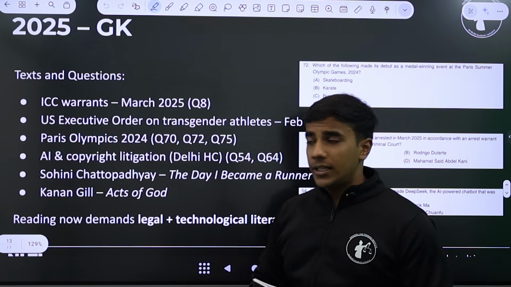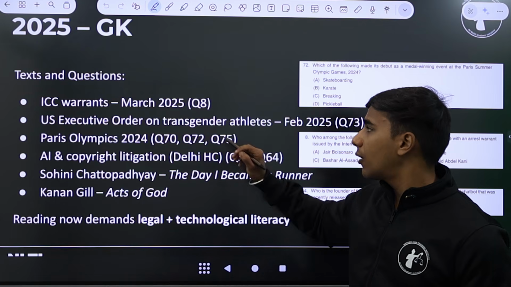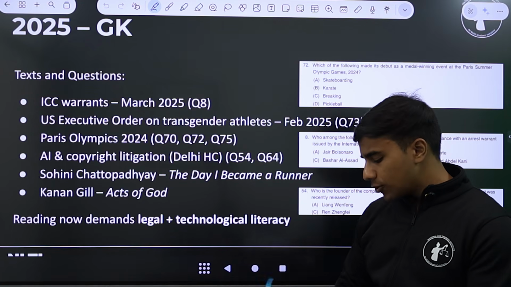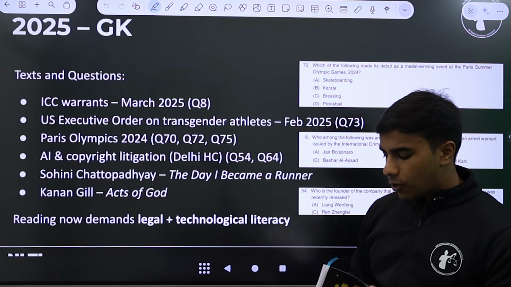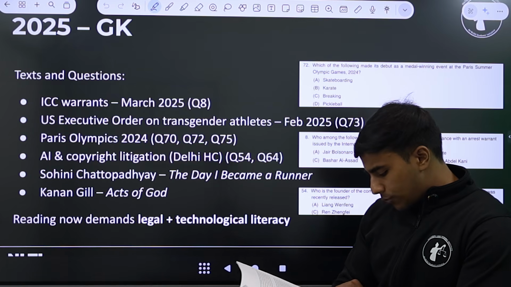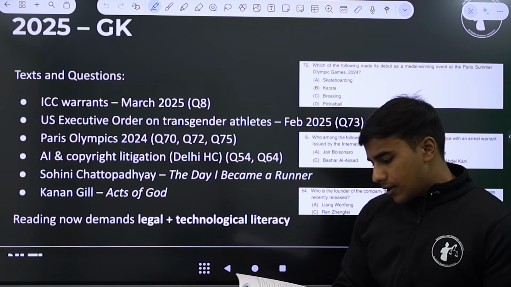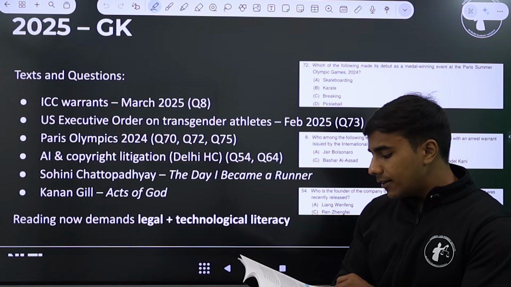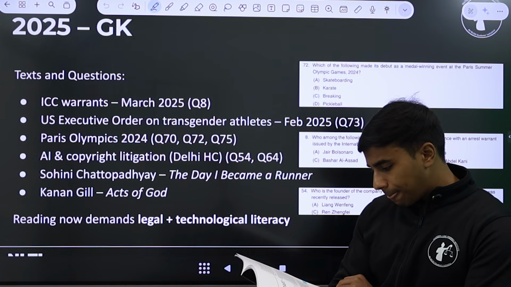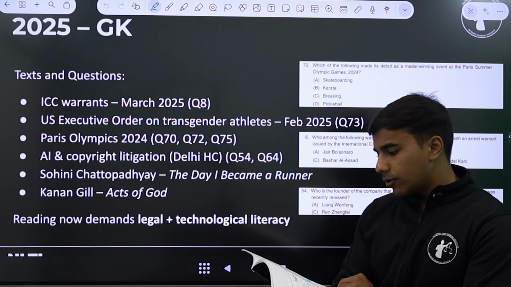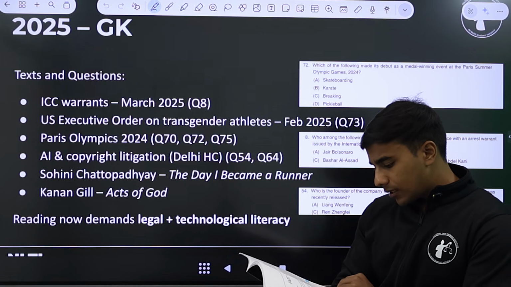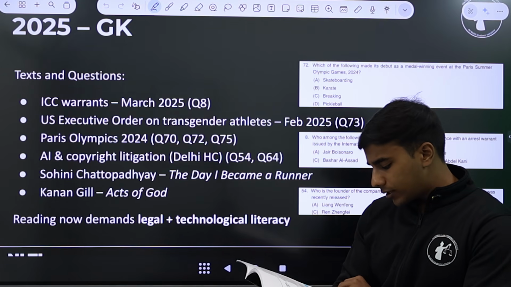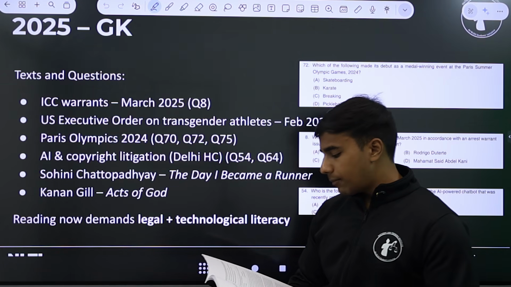Now let's talk about the GK section. We had a question on the ICC warrants, so let's go over this question as well. What does the passage deal with? The passage does not particularly deal with the International Criminal Court. The passage deals with democratization, the passage deals with voters, and the passage deals with democracy.